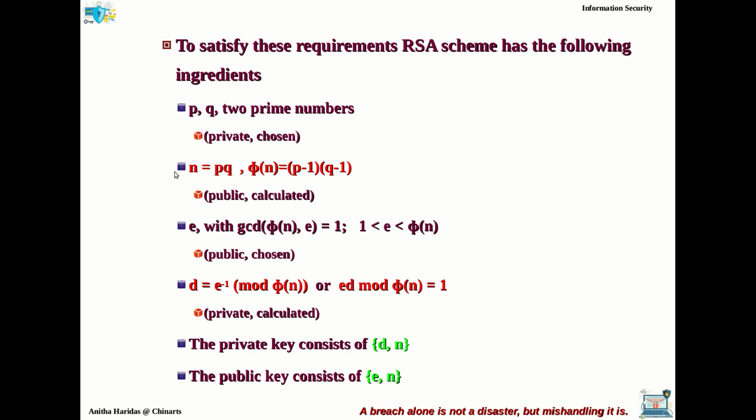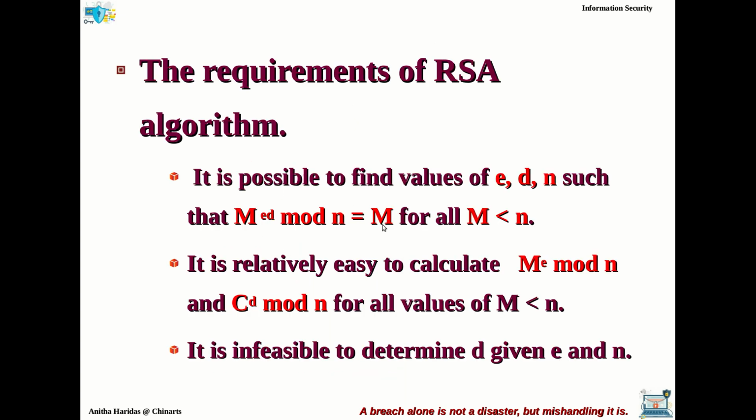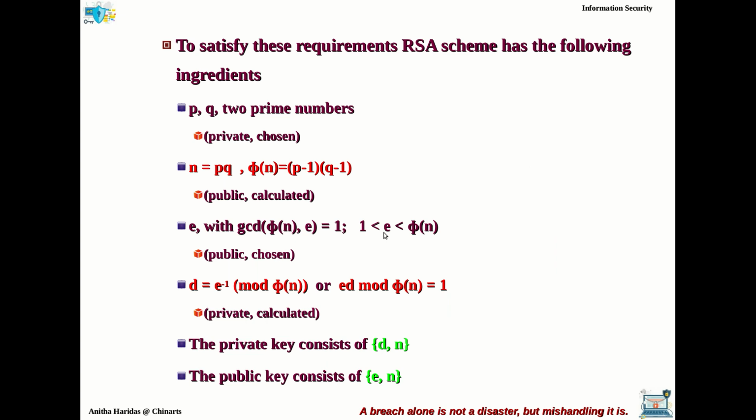Now if you choose the N value, E value, as well as the D value with these conditions, obviously it will satisfy this particular condition: M power ED mod N will be equal to M. Okay. So these are the ingredients or components. And out of these components, we can say D comma N is the private key and E comma N is the public key for the RSA algorithm. Fine.